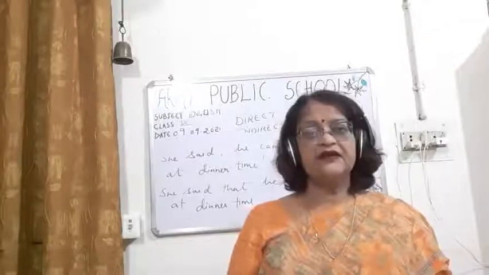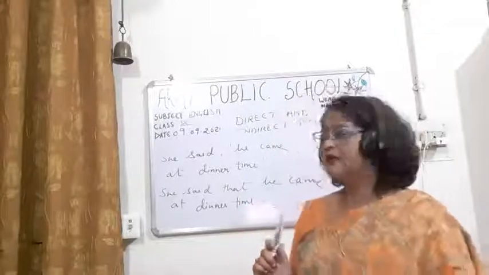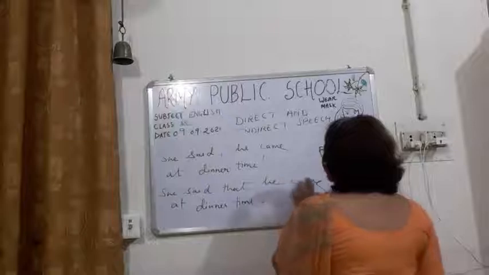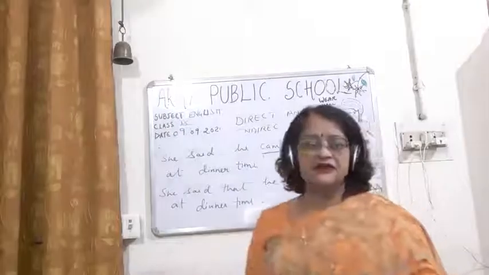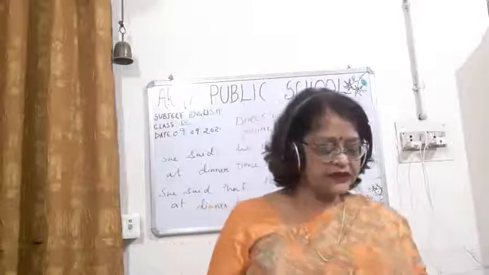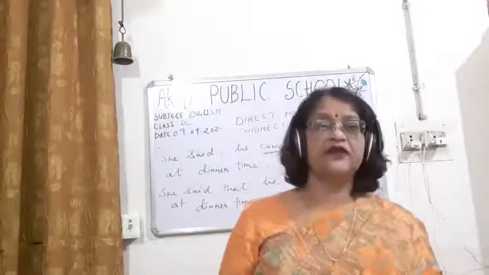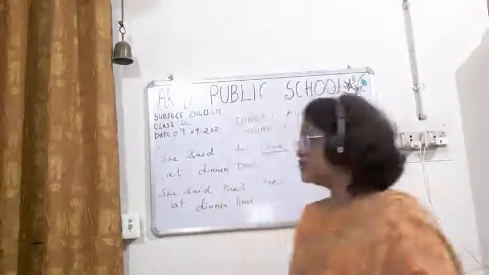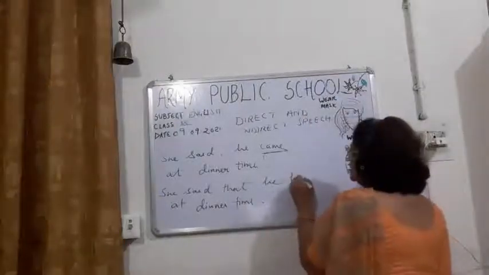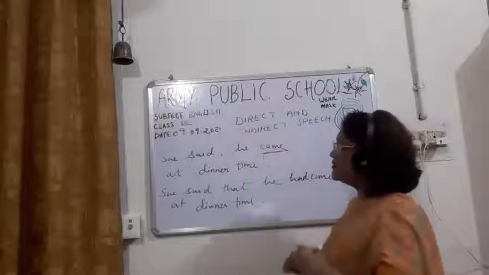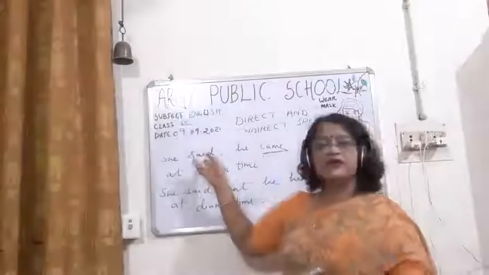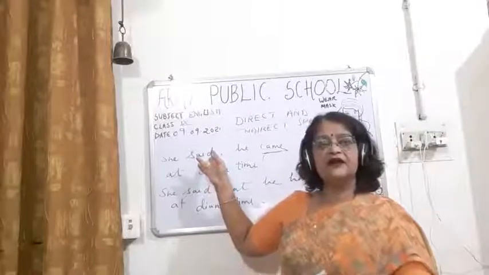So children, here one thing is wrong. And what is that? You can see children, it is simple past. So past tense will change into past perfect. Okay. So here it will be: He had come.